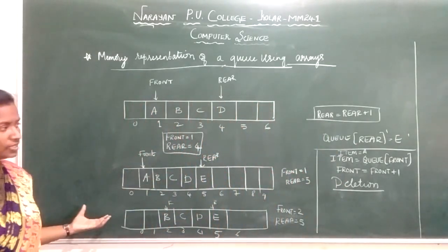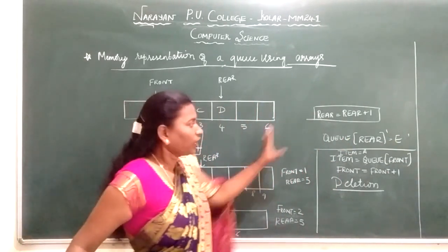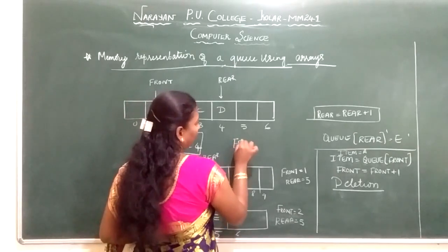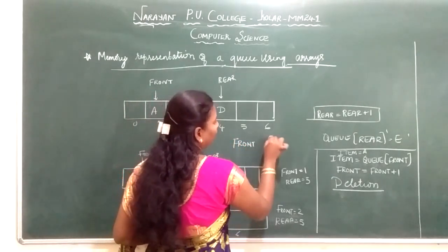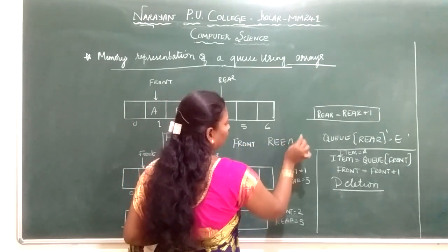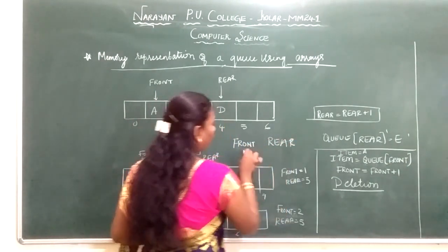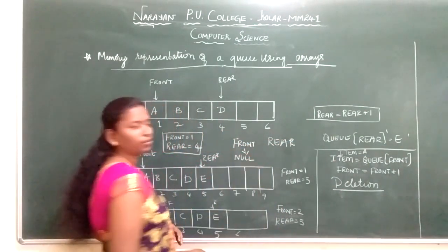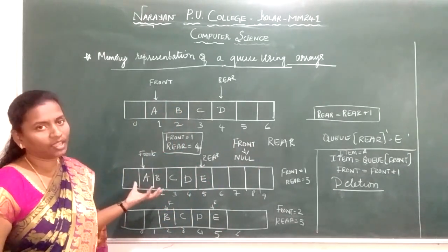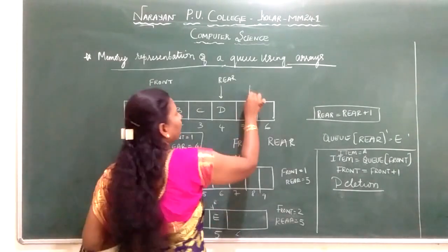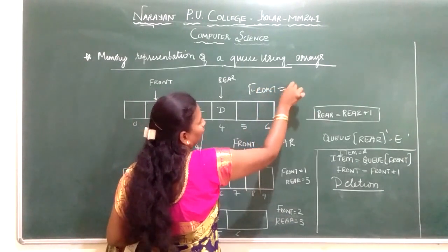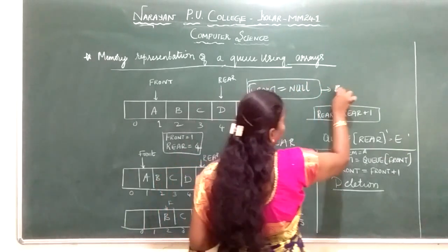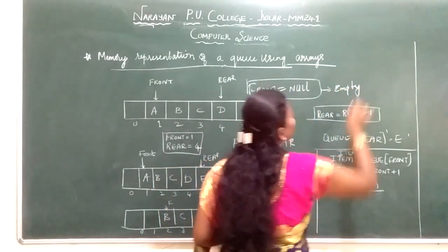This is about a memory representation. Here you need to talk about two conditions. Before knowing this, you need to talk about two conditions. That is, you will check front and rear. So when front is equal to null, what will happen? All the elements will be deleted. My Q will be empty. So when front is equal to null, that means the Q is empty. You will check for the Q is underflow.